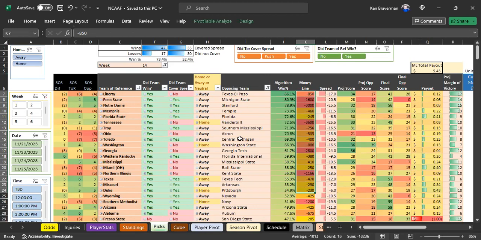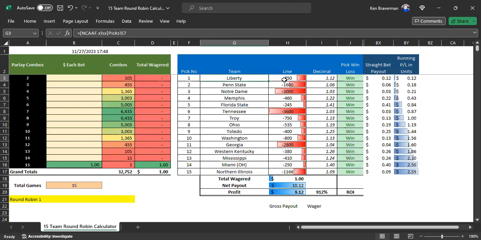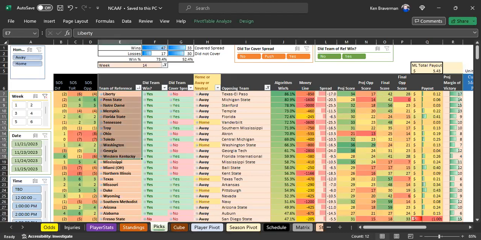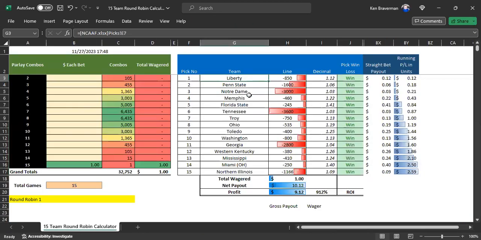So what I did to show how profitable this was over the past week is I connected this file to the round robin parlay calculator. What it does is it grabs the team and the line and whether or not they won or lost the game on the money line. And it looks at the top of the list going down, right? Because we can handle up to 15 games in the round robin parlay calculator, if you took the top 15 teams, this is what those teams were, and these are the lines that they were at, you would have made 9-1 on your money just doing a parlay on the top 15 teams.